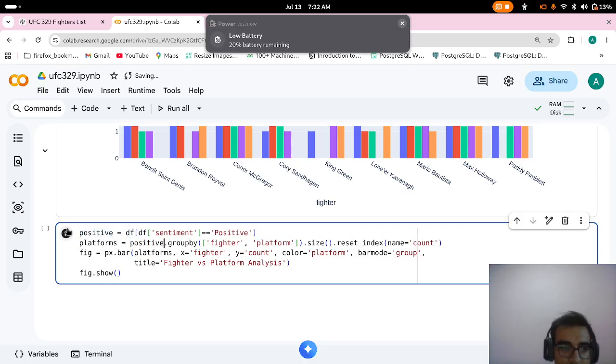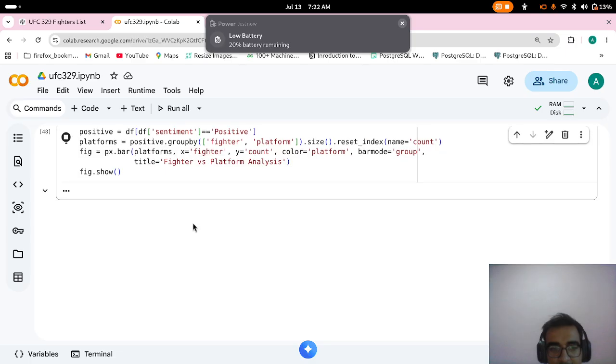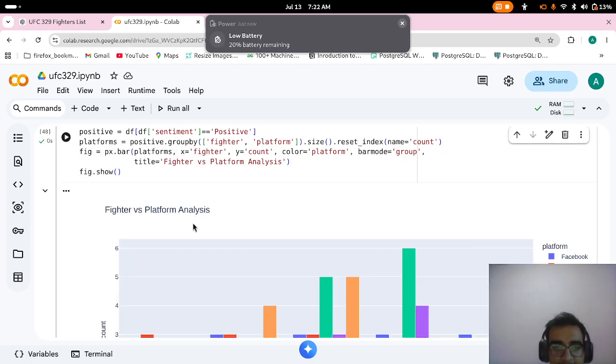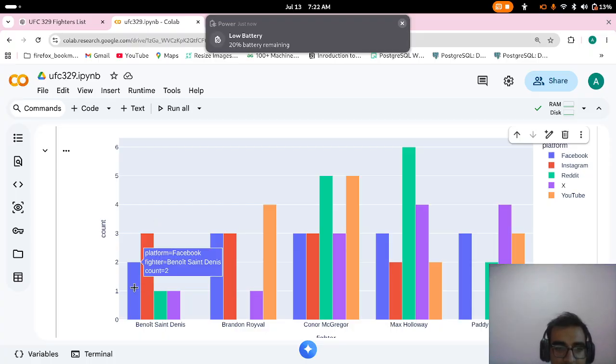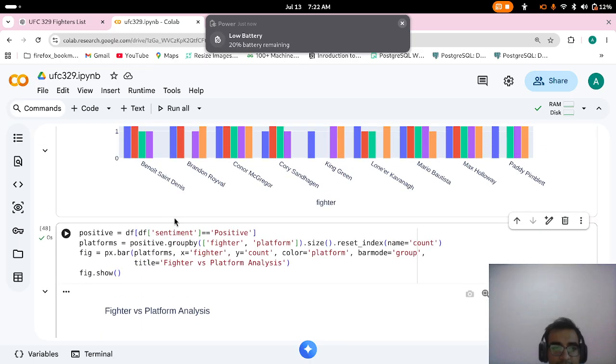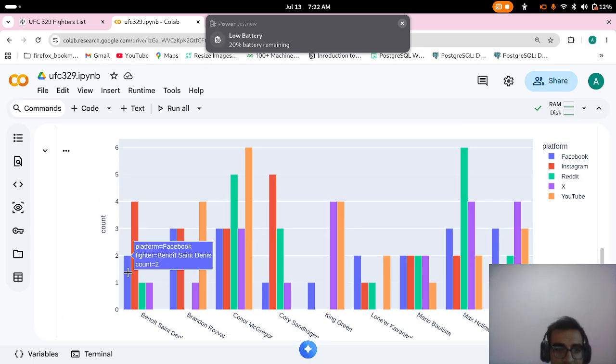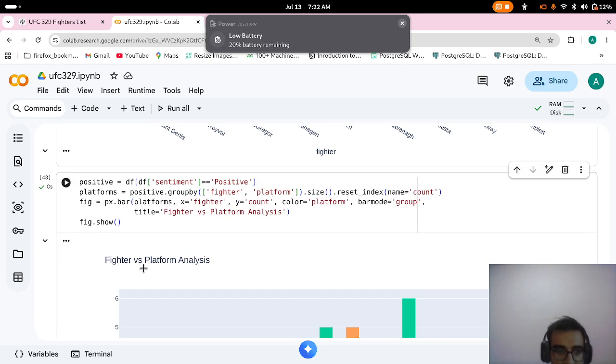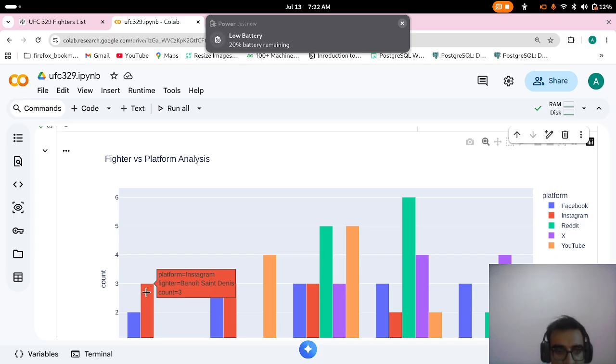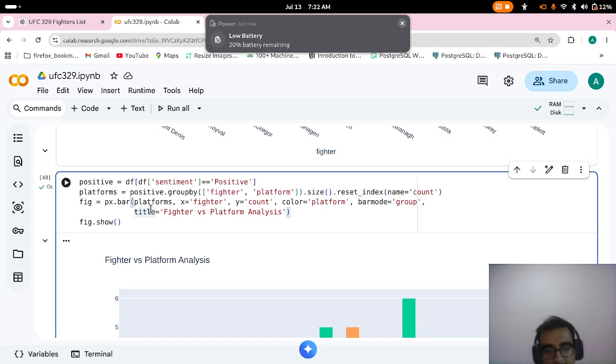I will use group by and find the positive comments that these fighters got on each platform. Pandas, Facebook 2 positive, 3 positive, 1 positive, 1 positive, and here you can see 2 total, 4 total, 1 out of 4. 2 or 3 are positive and 1 is negative.